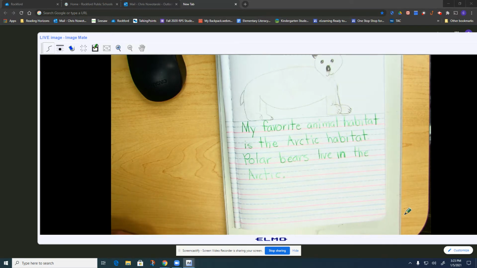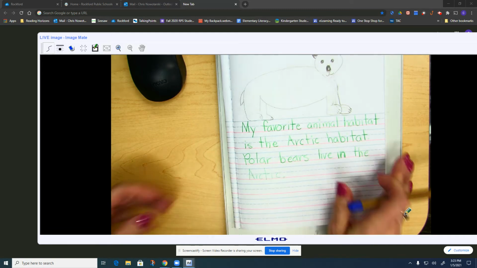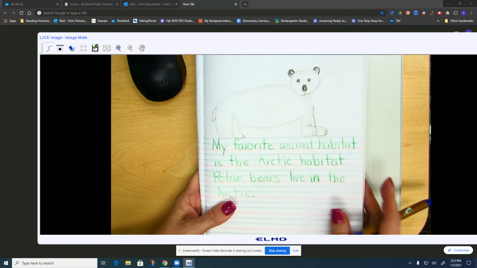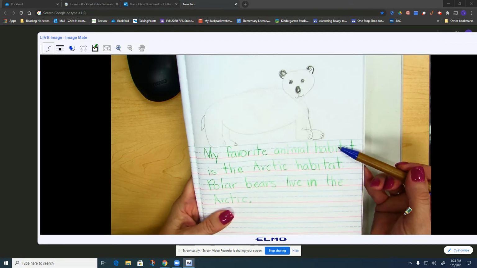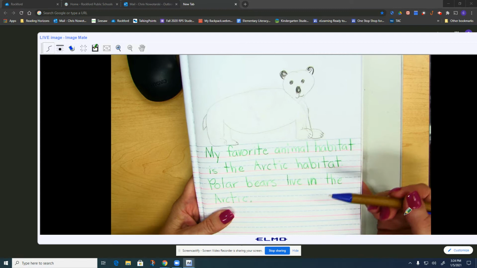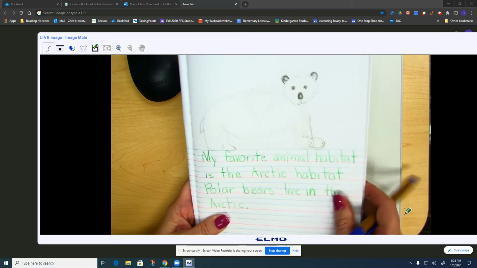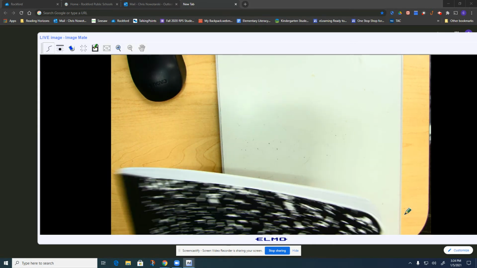This is my first sentence. Then I also want you to give me one example of an animal that lives in that habitat. Mine says, polar bears live in the Arctic. And then I illustrated a polar bear as best I could. So one sentence telling me your favorite habitat, and the next sentence, one animal that lives or comes from that habitat.